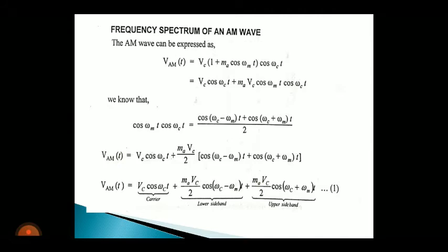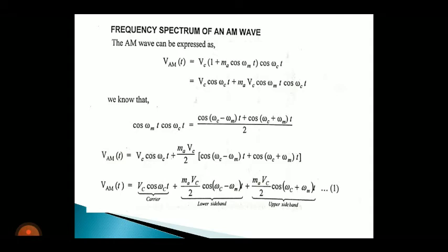is MAVC by 2. And the third term is a sinusoidal signal, and its frequency is Fc plus Fm, and that is called upper sideband, and its abbreviation is USB, and its amplitude is MAVC by 2.